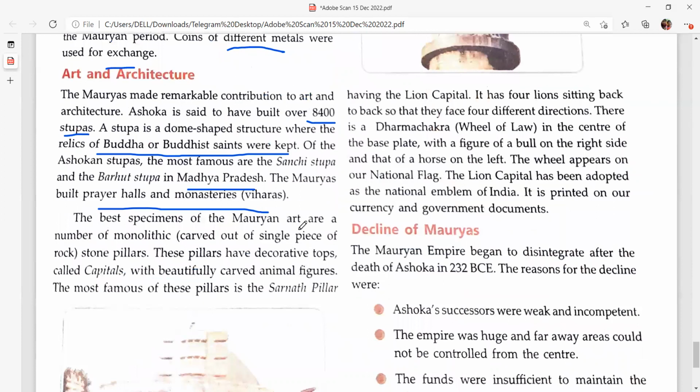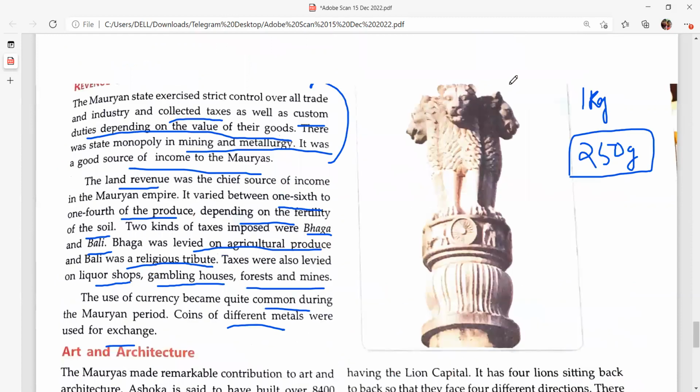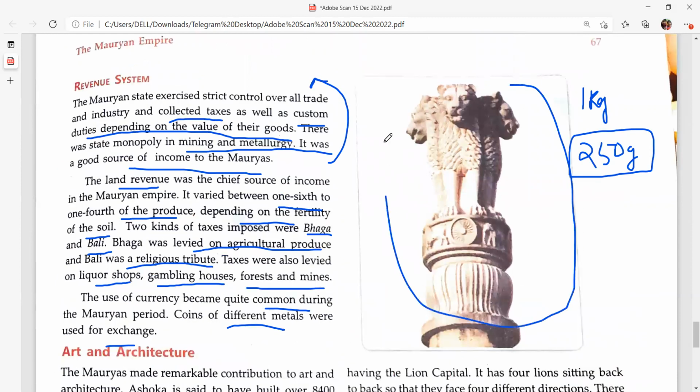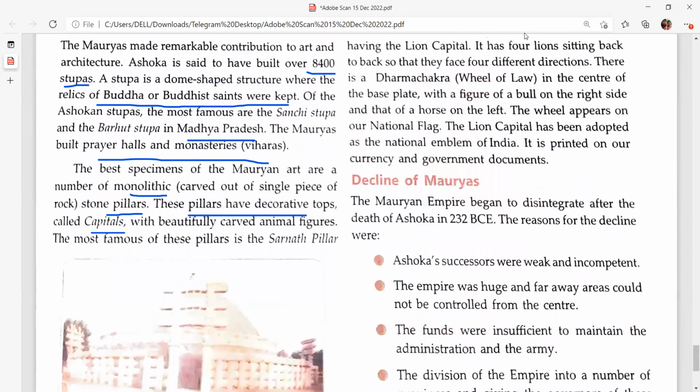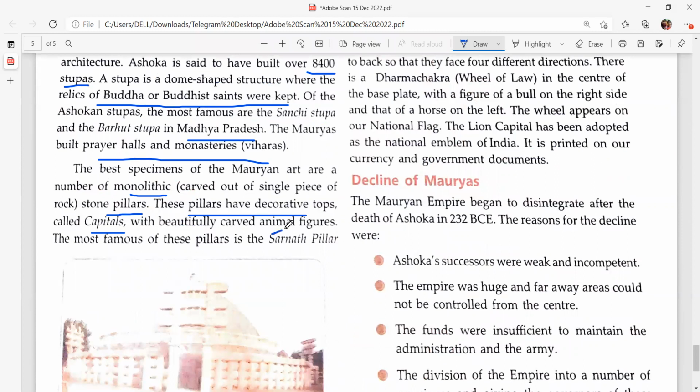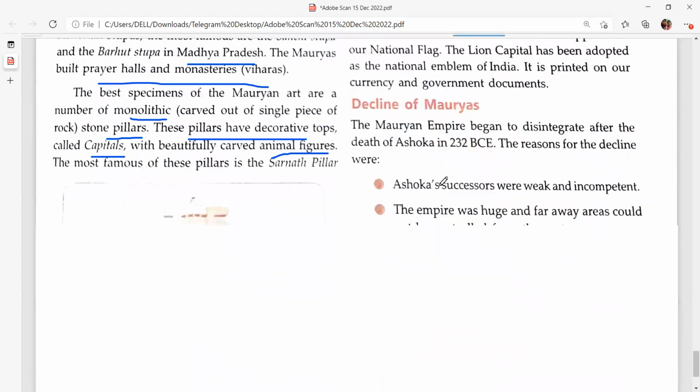Best specimens of the Mauryan art are the number of monolithic stone pillars. Monolithic means that the entire pillar is made up of one stone, carved of a single piece of rock. The pillars have decorated tops called capitals. This is a pillar, and the top is known as a capital, which has beautifully carved animal figures.